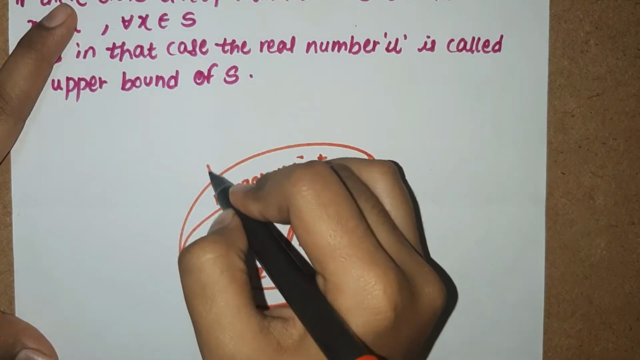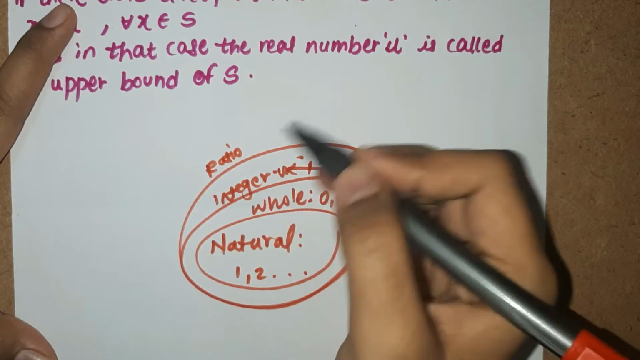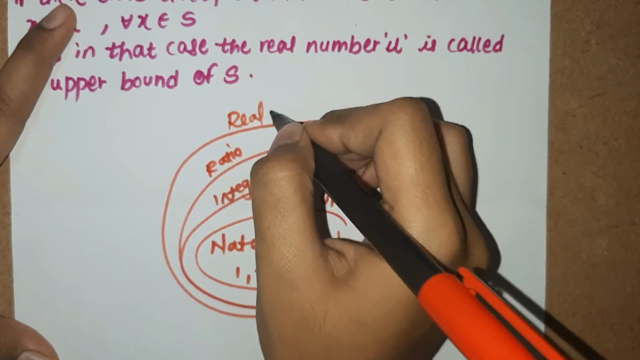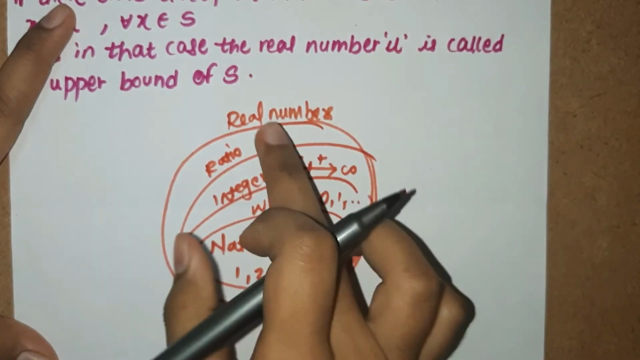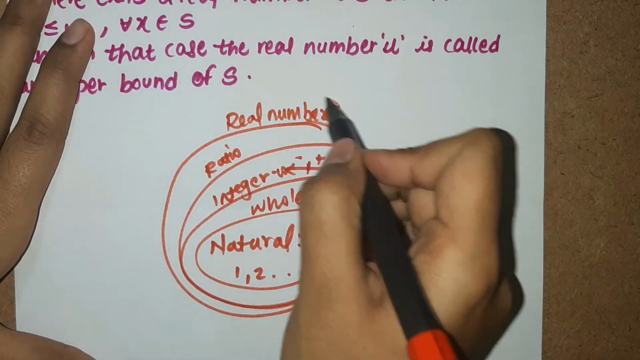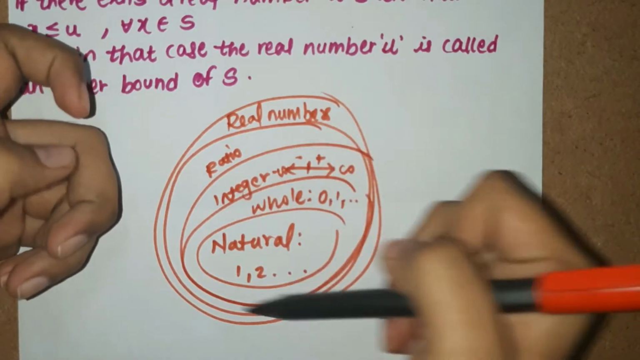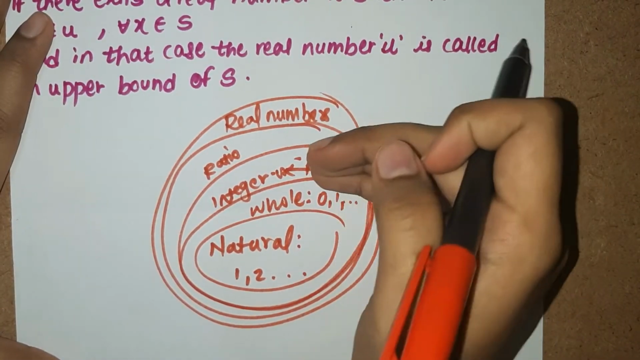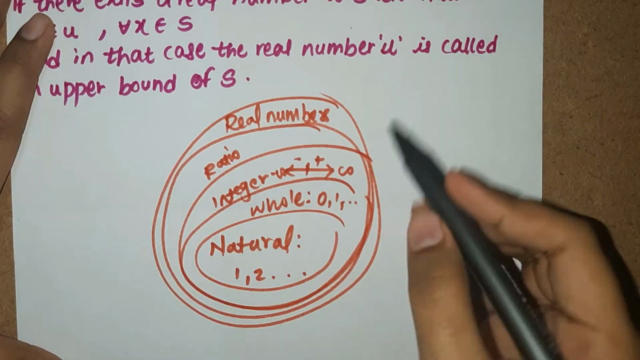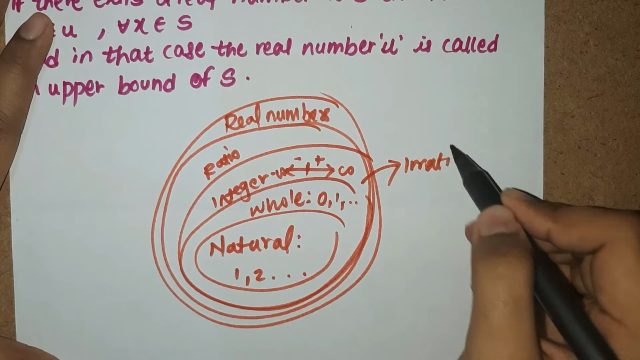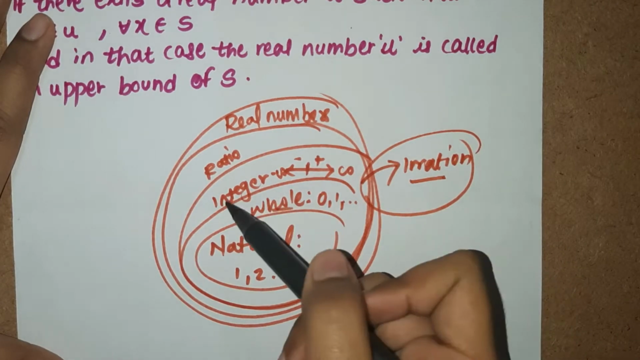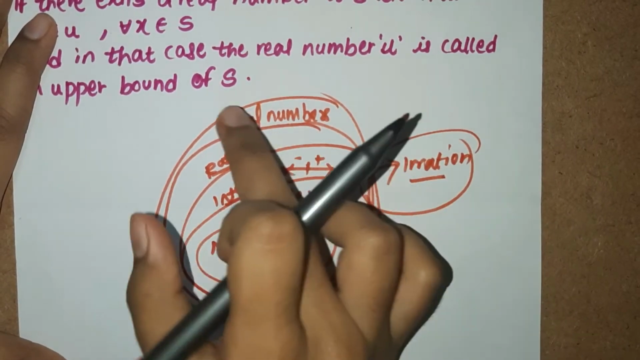Then we have rational numbers. We know the ones which are in ratio are called rational numbers. Then we have real numbers. Real number is nothing but the father, and these are its children. So real numbers are the natural numbers plus whole numbers plus integers plus rational numbers, all of it. Also don't forget irrational numbers, we have that as well. All of these are real numbers.